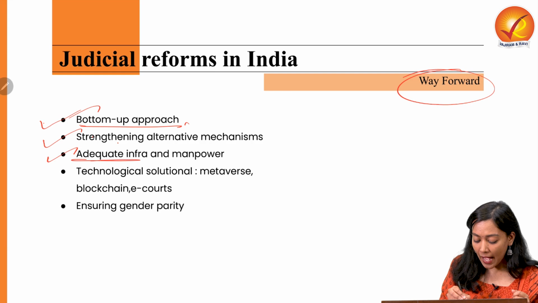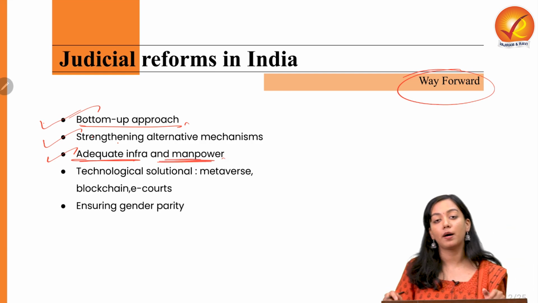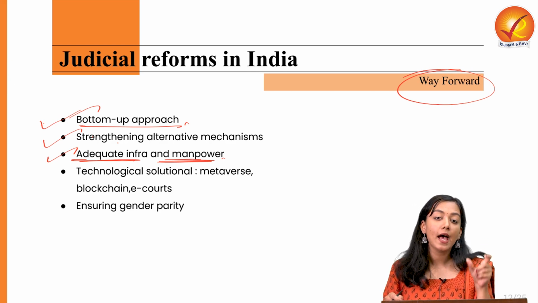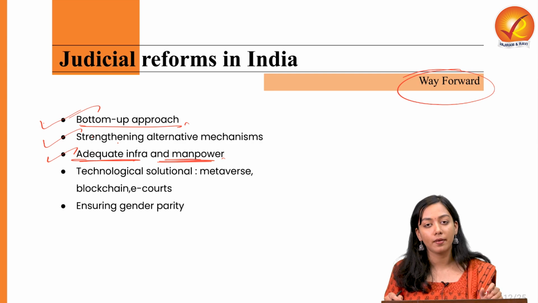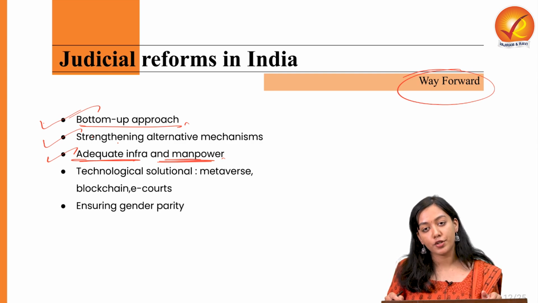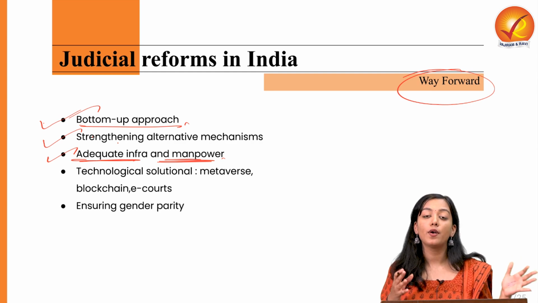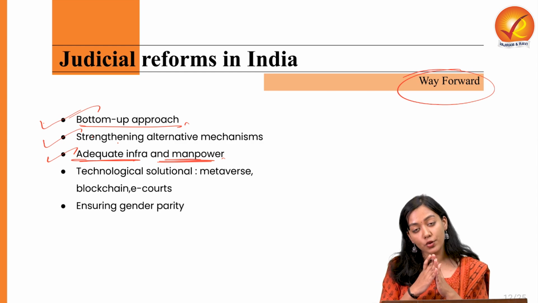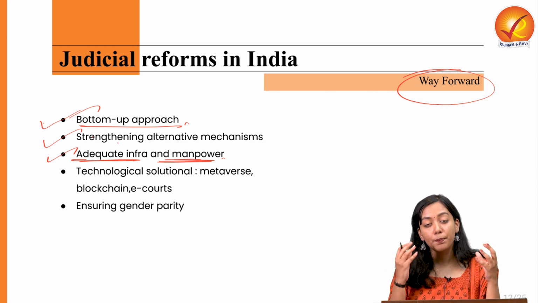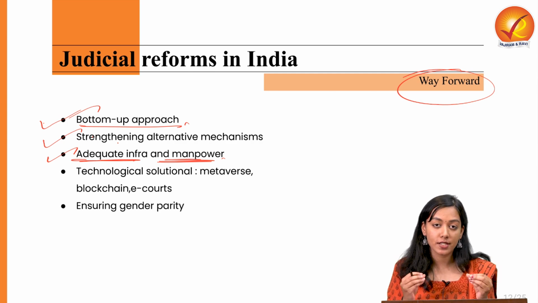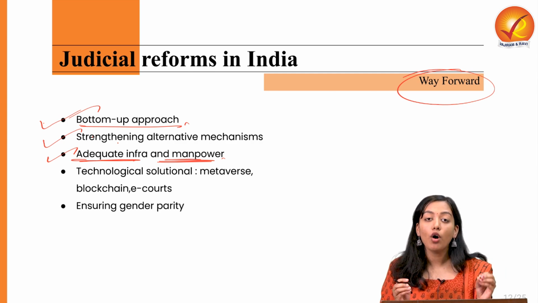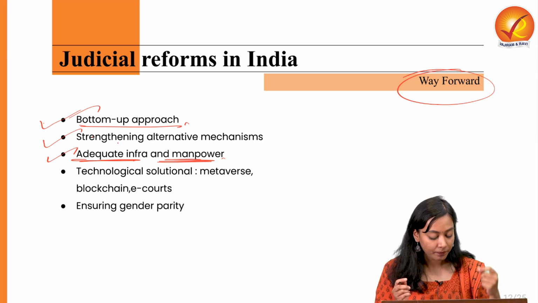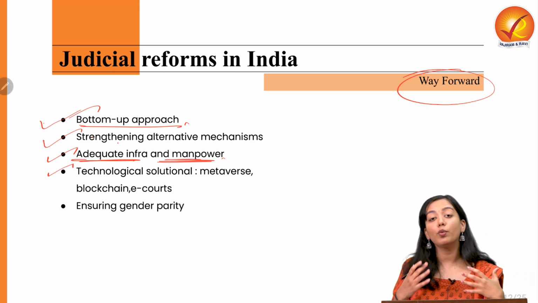Third, adequate infrastructure and proper manpower. Manpower that should be skilled and recruited on merit basis. For this, an All India Judicial Service is the need of the hour. It is already mentioned in the constitution but has not been rolled out yet. On the lines of the All India Services, the All India Judicial Service should also find a place in the constitution so that we can get proper merit-based manpower or judges in the judicial system, along with having some deadlines so that their appointment cannot be delayed.